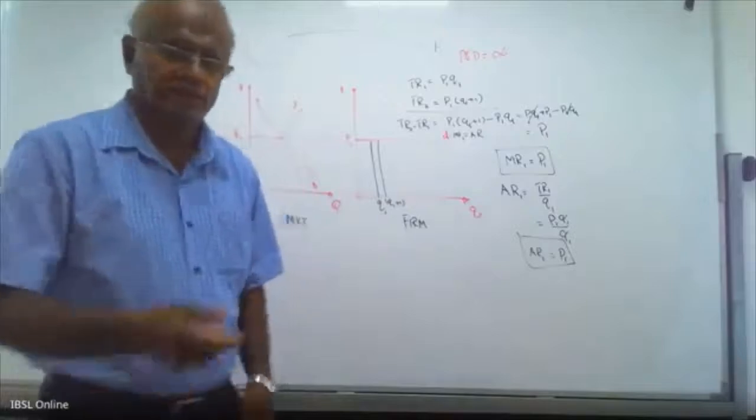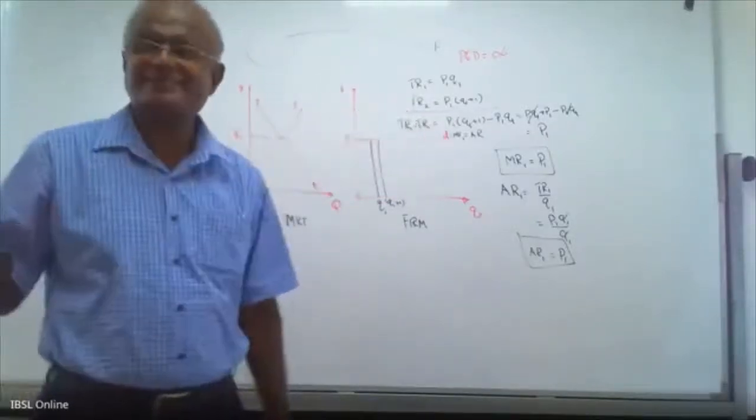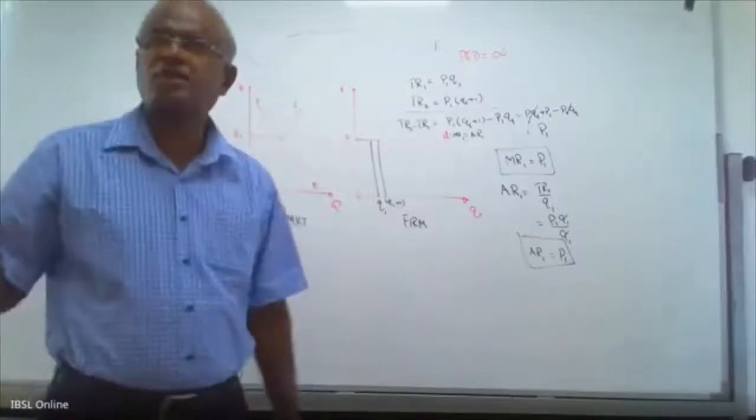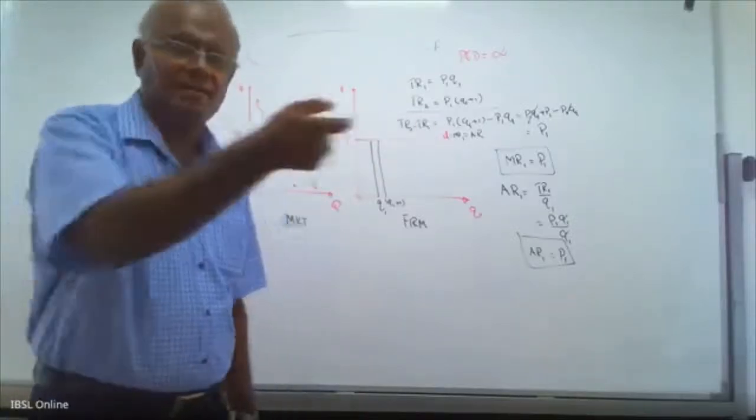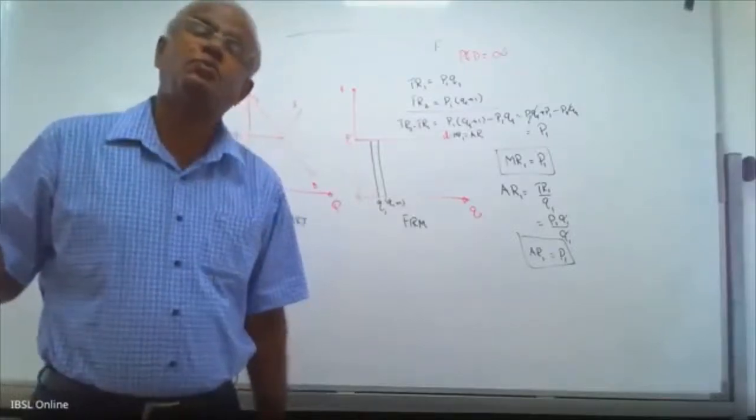Therefore, the demand curve is horizontal, equal to price. The marginal revenue curve is horizontal, equal to price. Average revenue is also horizontal, equal to price.